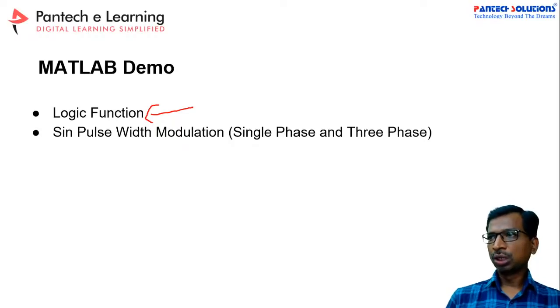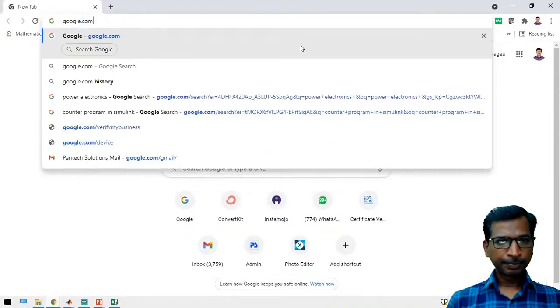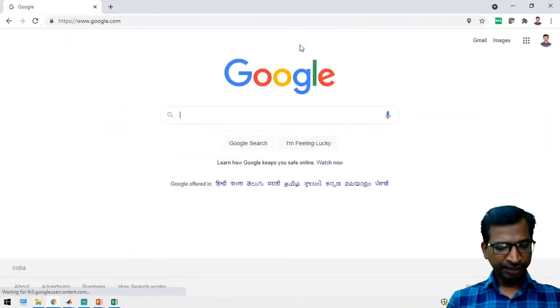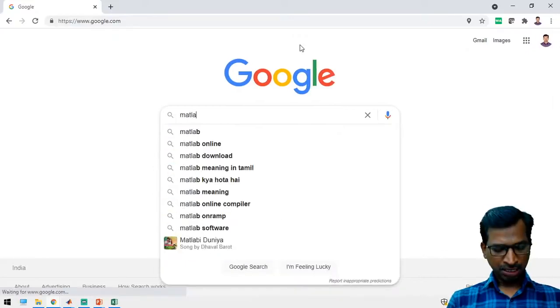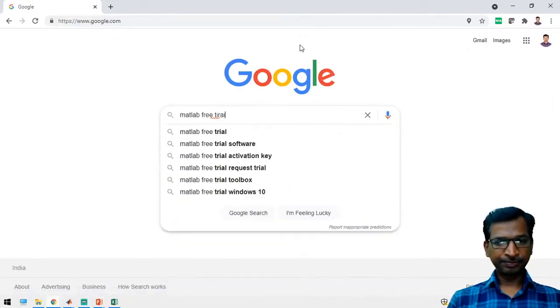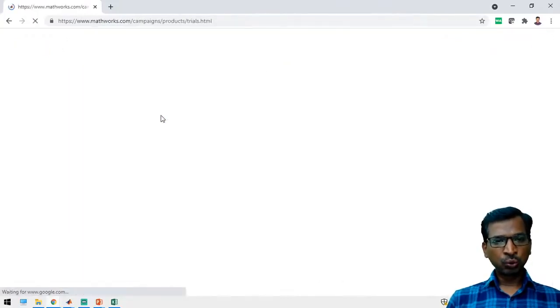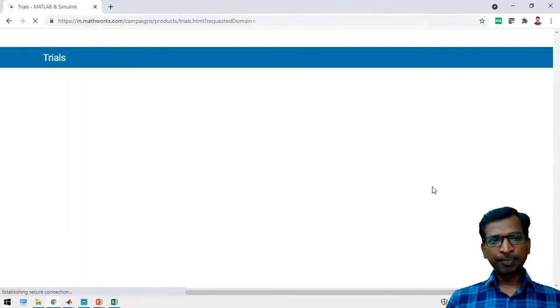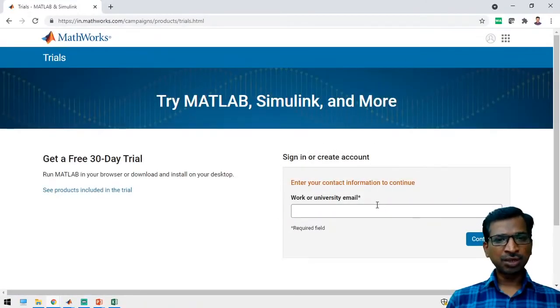Yes, I will show you how to download MATLAB and all. So again, just go to Google and search for MATLAB free trial. Straight away click the link, and then you can apply your email ID and download your MATLAB software.